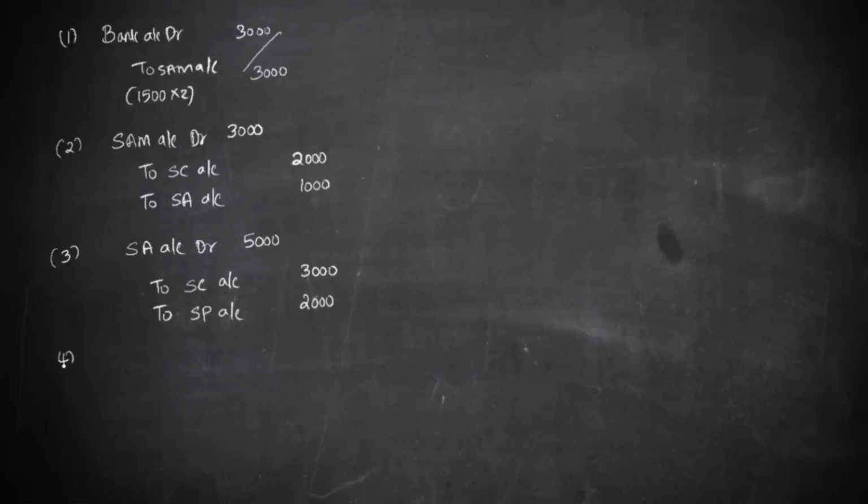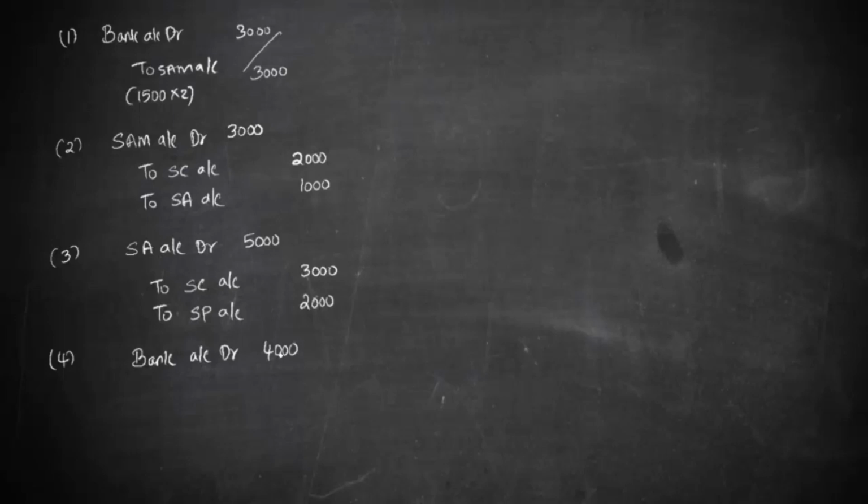Then we have to pass an entry for the receipt. So what is it that we have received? I'll put an entry: bank account debit. What is the amount that was received? The amount that was received is only 4000. Then what happens to the remaining 1000? That remaining 1000 is adjusted from share application money.